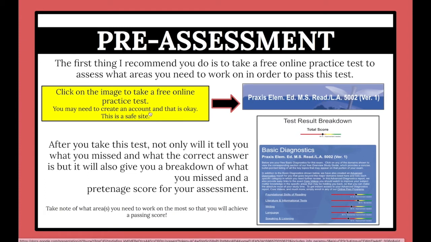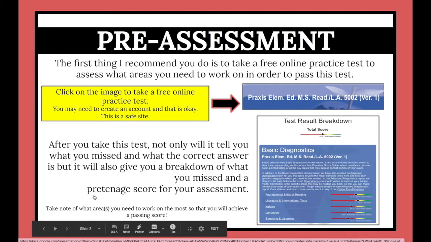You may need to create an account, which you will have to create an account actually, but it is a safe site, so don't be afraid to do that. Take this practice test. It will help you. It will give you an assessment on what you individually need to work on, and then you're going to use that breakdown right here. It is going to give you a test result breakdown to assess what you need to be working on the most in this slideshow. So after you take the test, not only will it tell you what you missed and the correct answers, but it will also give you a breakdown of what you missed and a percentage score for your assessment. Take note of these areas that you need to work on so that you can achieve a passing score.